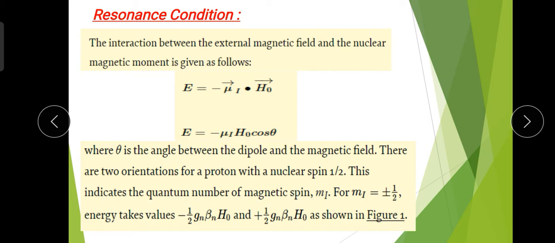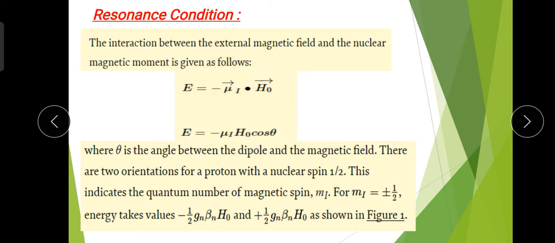As we already saw for ESR spectroscopy, for NMR the interaction between the external magnetic field and the nuclear magnetic moment is given as E is equal to minus mu I dot H0, which is the dot product in vector form.